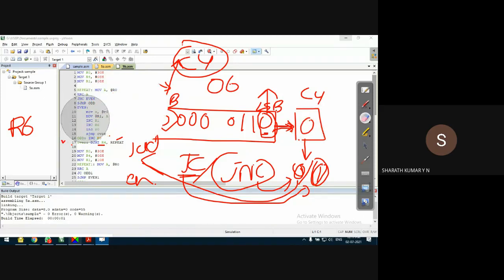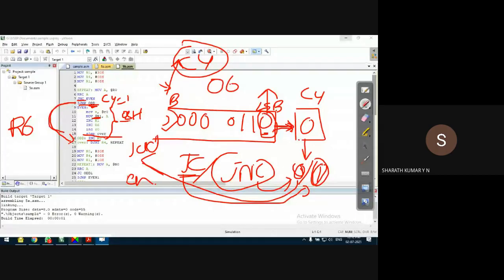What if it is odd? Observe this. If carry is set, that means it is odd, then this instruction is executed, that is short jump to odd. In odd, what I do is I'll increment R0. That means if it is an odd number, I don't want to execute these lines. Why? Because these lines will transfer the even number to location 08H. If it is an odd number, that is if carry is set to 1, I don't want to transfer the number into location starting from 08H.